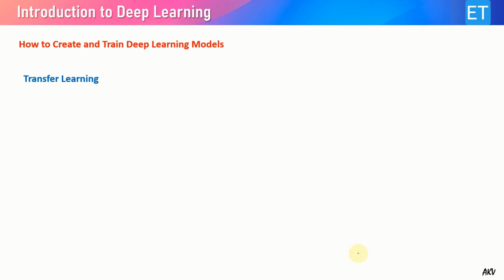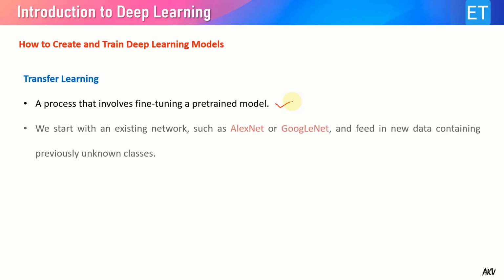Now let's see transfer learning, a process that involves fine tuning of a pre-trained model. Suppose some model is already trained from scratch, I can use that model for my own classification problem or object identification problem using transfer learning. So we start with existing networks such as Alexnet or Googlenet. They are already trained by their providers, as we said, they have gone through training from scratch.